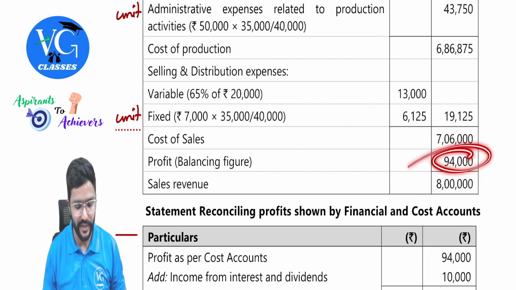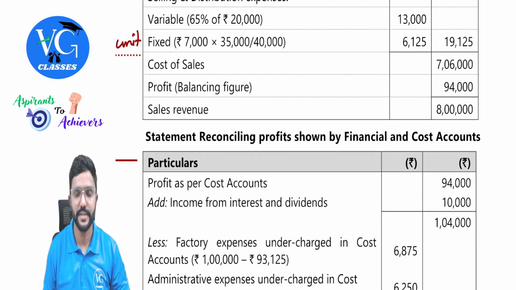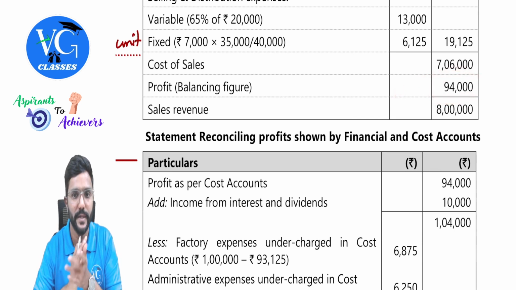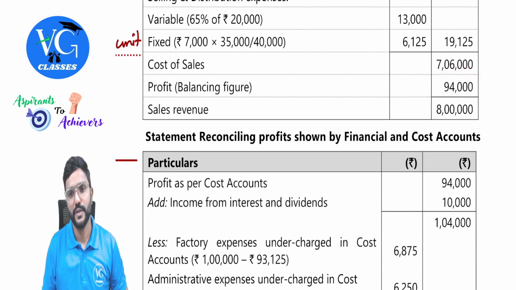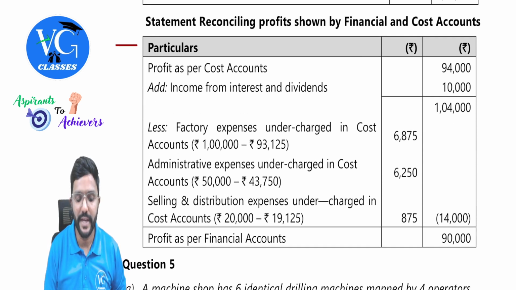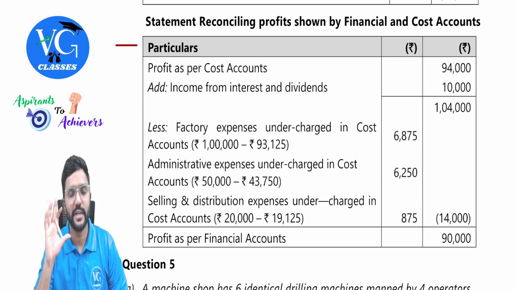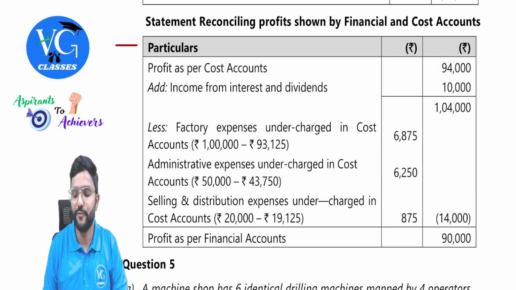Sales is given in the question, 8 lakh. Profit would be the balancing figure. So this is the profit as per cost books. We'll try to reconcile this with the financial profit. So we are taking the cost profit, as we have done in the cost sheet, as a base, 94,000.